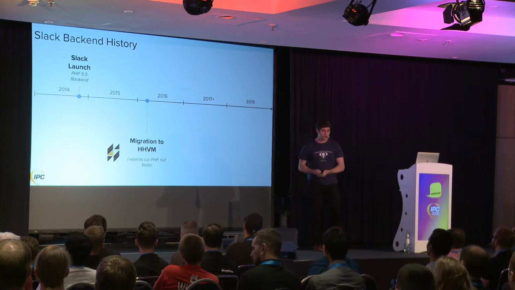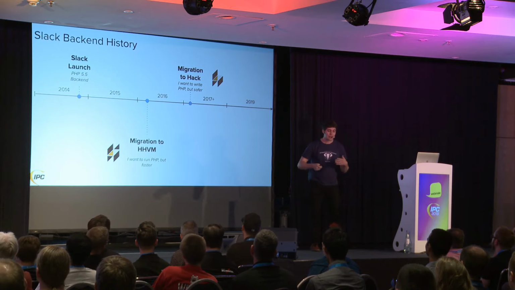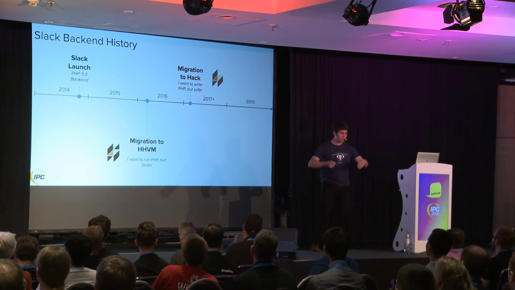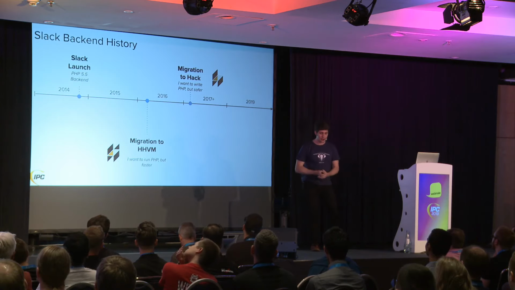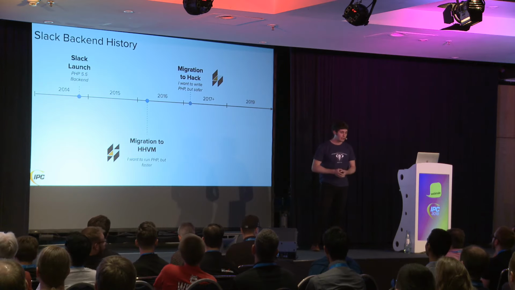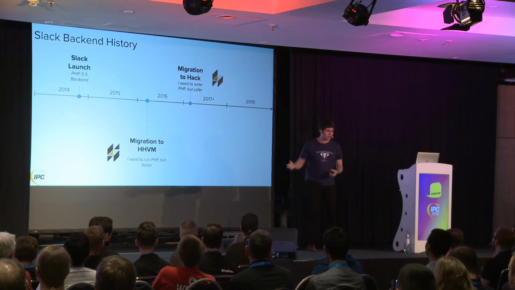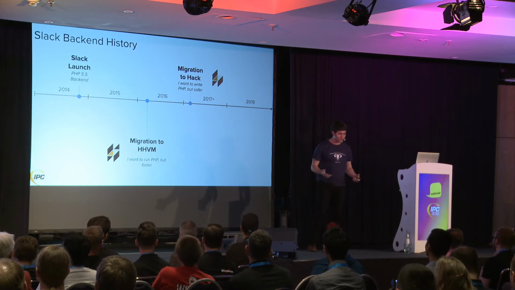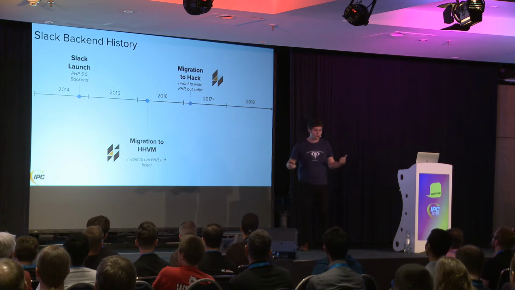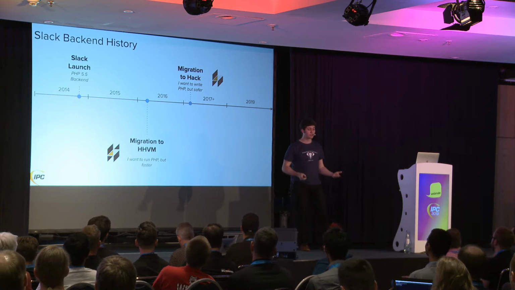And it wasn't for another year that we actually migrated to Hack. So Hack is a different language that also runs on HHVM. It's PHP, but with more data types, essentially, and a static type checker. So what does that mean, static type checker? It means that it's able to check your code and look for errors without actually running the code. So it can analyze all possible code paths in the code. So this is not about performance. This is about writing PHP safer, having less bugs, and having more confidence.